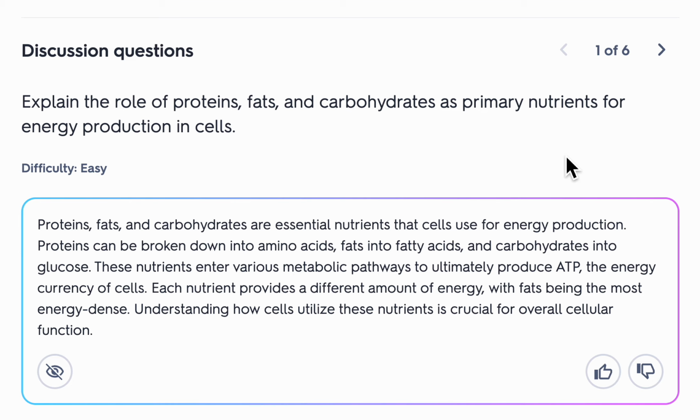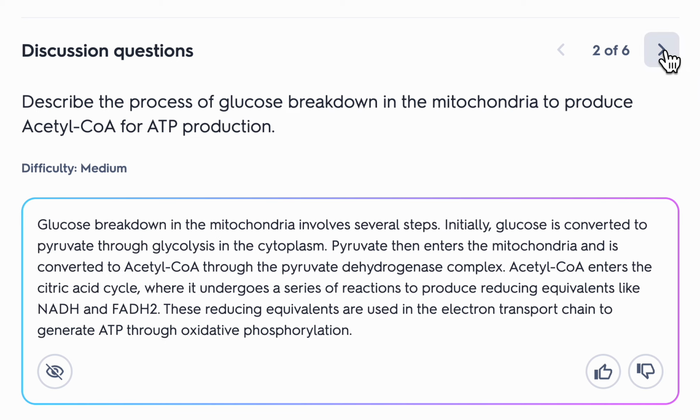Proteins, fats, and carbohydrates are essential nutrients that cells use for energy production. Proteins can be broken down into amino acids, fats into fatty acids, and carbohydrates into glucose. These nutrients enter various metabolic pathways to ultimately produce ATP, the energy currency of cells. Each nutrient provides a different amount of energy, with fats being the most energy dense. Understanding how cells utilize these nutrients is crucial for overall cellular function.